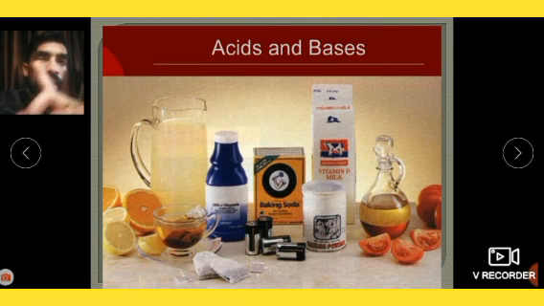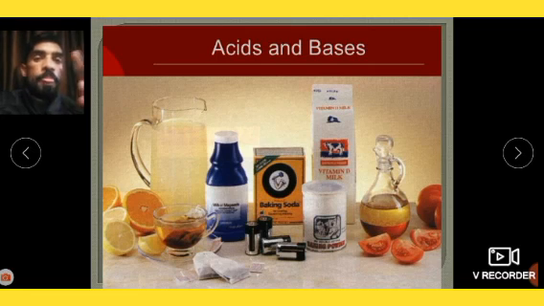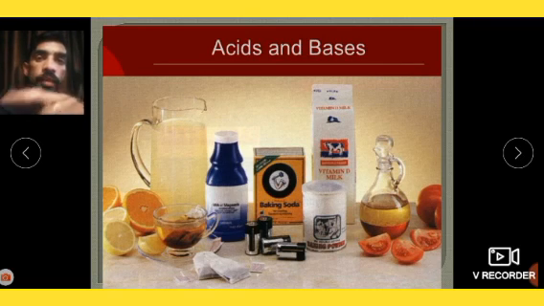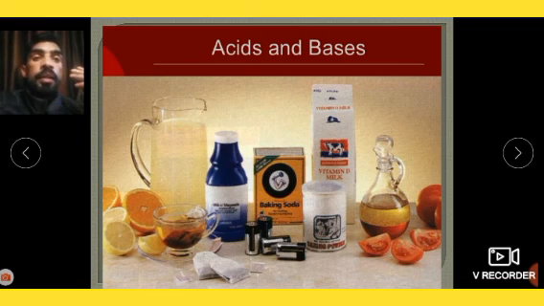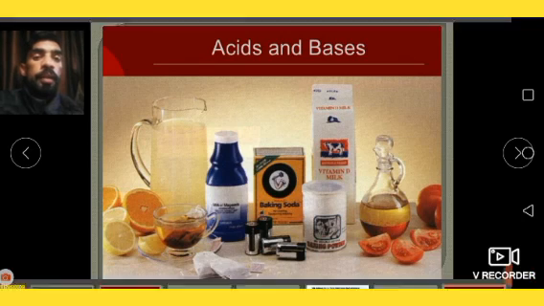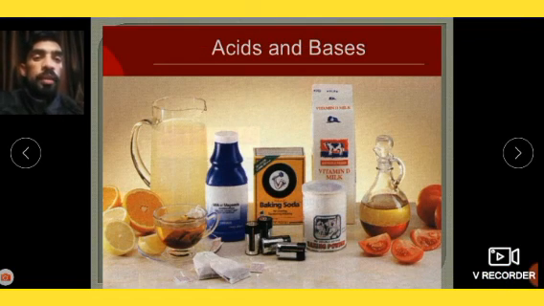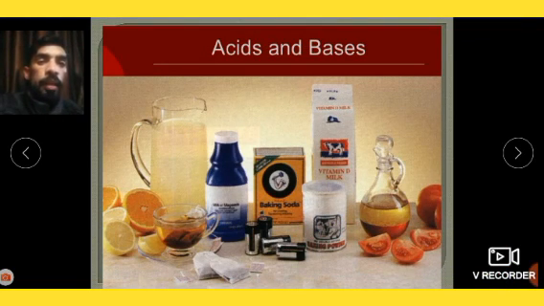Number 1 question, classify all these substances as acid, base or neutral. Number 2, write the pH value of the acid or base substance from the given table. Number 3, you need to write what will happen to the red litmus when we are dipping red litmus in lemon, in orange, in lychee juice, in bleaching powder, in milk of magnesia, in any other milk. So what is happening to red litmus or blue litmus paper, that effect also you have to write.